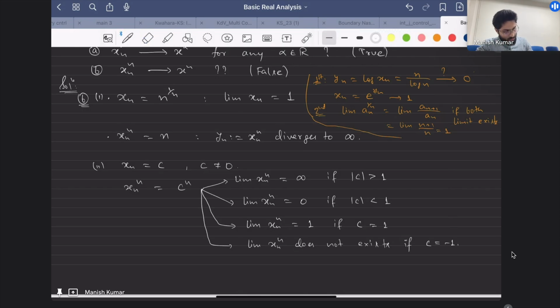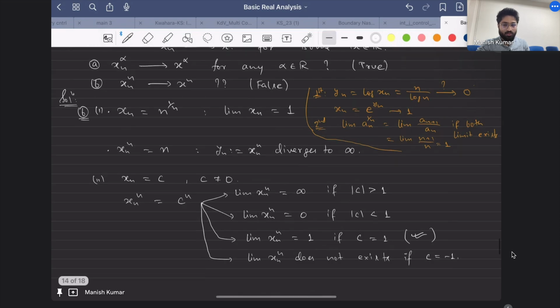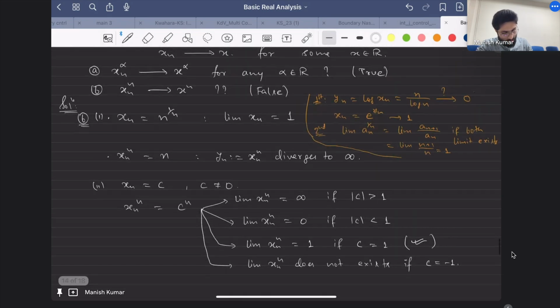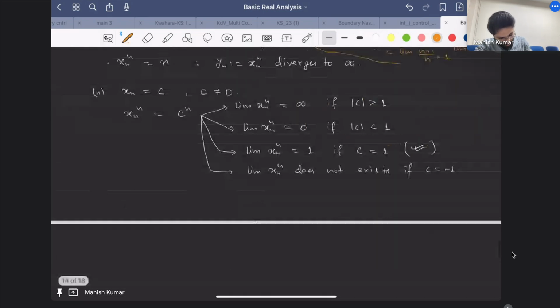So this is the only case where the statement is true, right? Because c is 1 and xn raised to the power n also converges to 1. In the other cases you can clearly see that the statement is not true. So overall this second statement is false. Now let me write the theorem, the most general theorem. So this is the result.